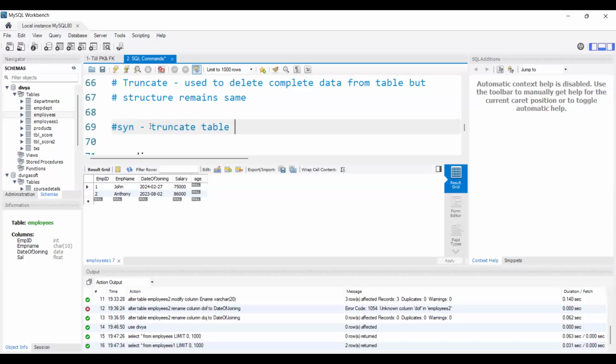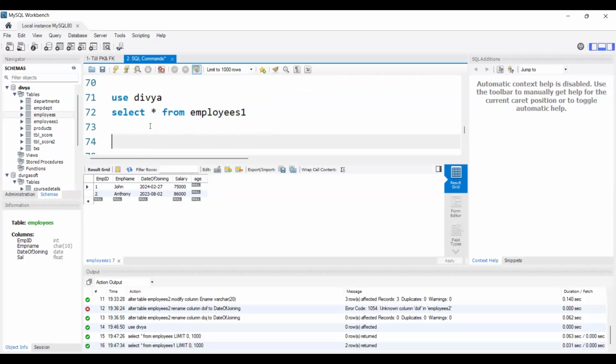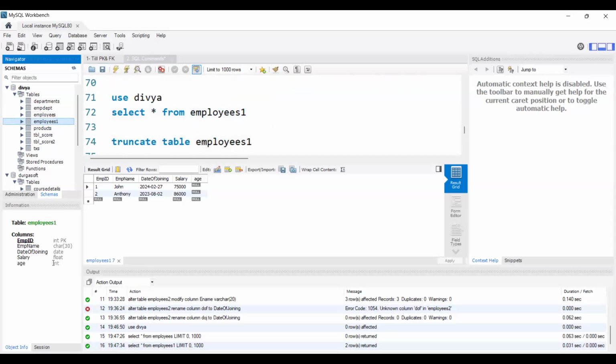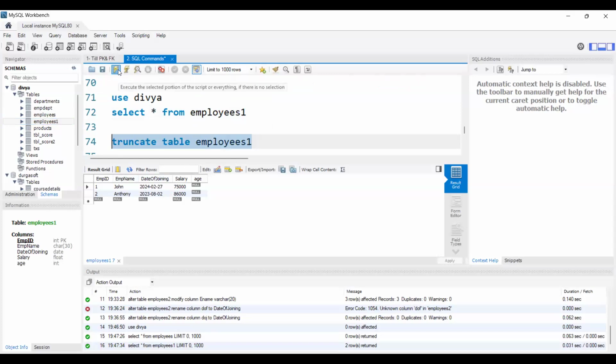Now let's use truncate table employees 1. See, here in employees 1 we have this data, right? Now I'm using truncate. I'm executing this.